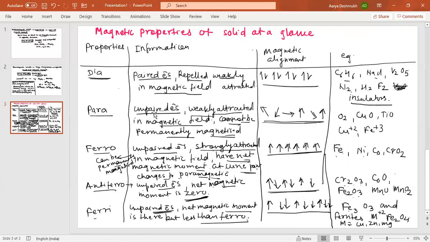So if you look at this table, you will see that all the 5 types of magnetic solids are differentiated. If you look at this at a glance, you will be able to find the difference between them, and it will be easier for you to remember all these things. And this table might be useful for you to solve MCQs based on this magnetic property.